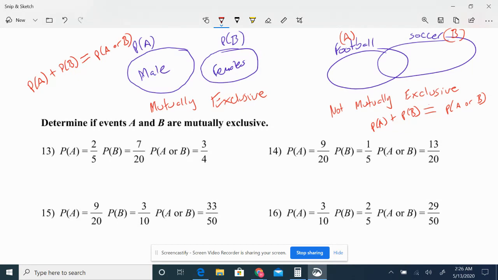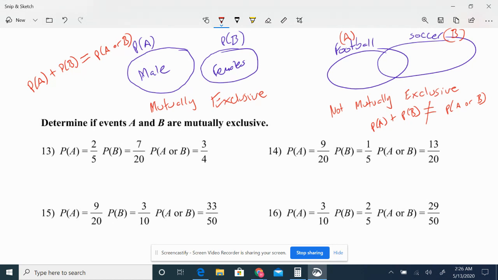Therefore, probability of A plus probability of B is not equal to probability of A or B. Once again, the reason why is because when I counted them in the probability of A plus probability of B, since they're not mutually exclusive, that means there's a member that is in both groups.